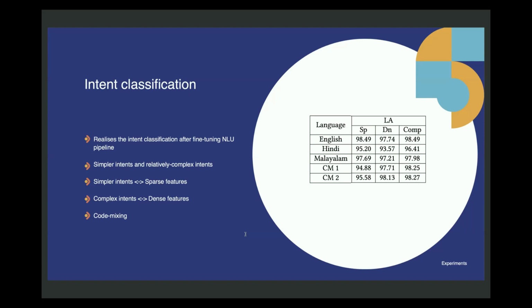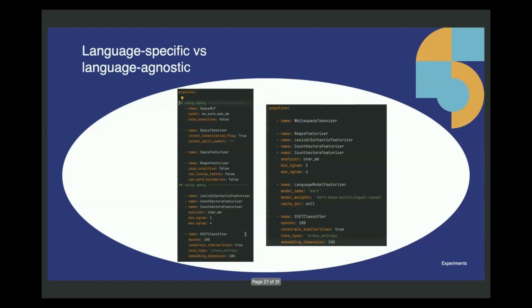This is also sort of expected because dense features are obtained from massively multilingual models, which learned each of these languages from inter-language data and intra-language data. So this is sort of expected. Again, for code mixing, dense features performed much better than sparse features. And in both of our experiments, these composite features were actually better than either sparse or dense.